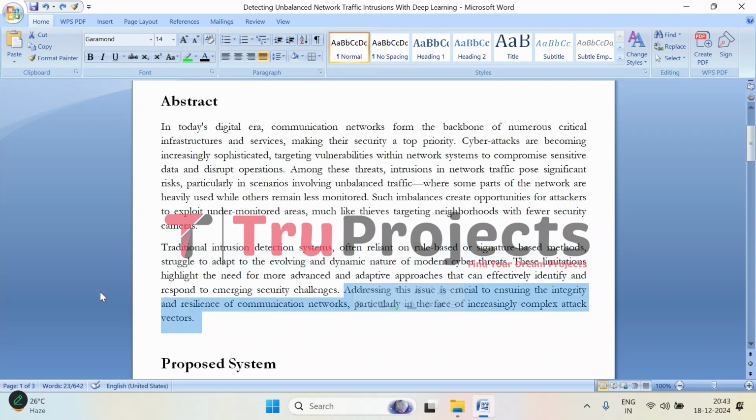So, this is why we need smarter, more flexible solutions that can not only detect these emerging threats but also respond to them effectively. If we don't address this problem, it puts the integrity and security of communication networks at serious risk, especially as types of attacks become more complicated and harder to predict. So, developing more advanced ideas is essential for staying ahead of potential threats and keeping networks secure.